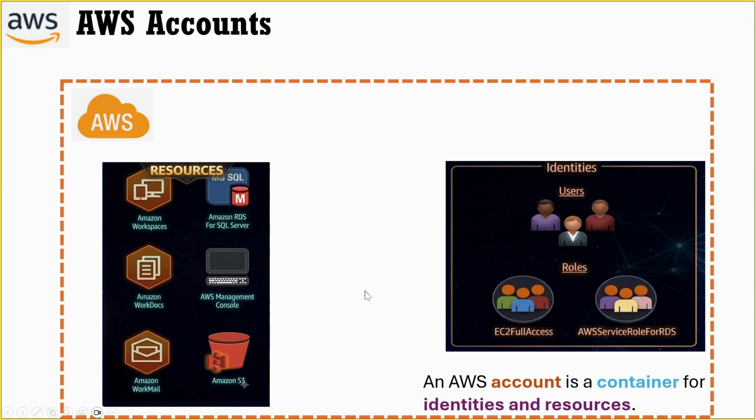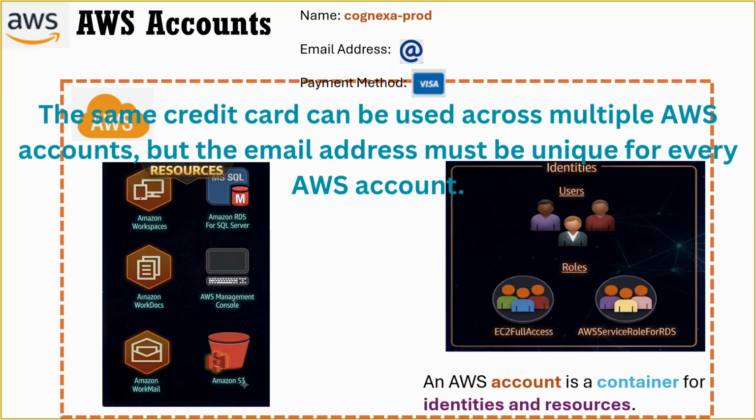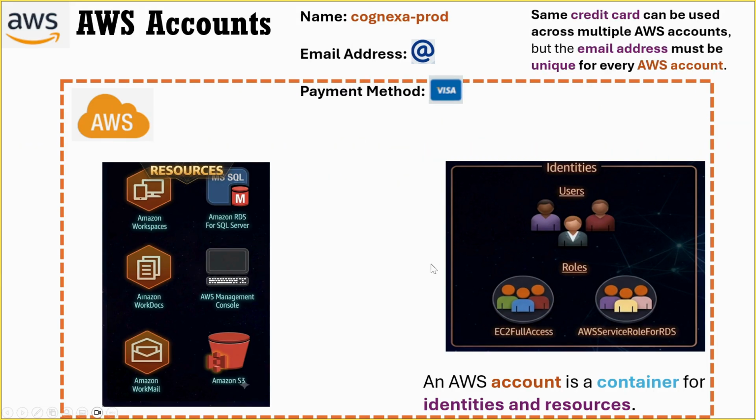and resources. Now, when we create an AWS account, we provide an account name, a unique email address, and a payment method, typically a credit card. For example, if you are creating a production account for a company called Cognexa, we might name the account Cognexa-prod. We would then provide a unique email address specifically for that AWS account along with a credit card. One important point to remember is that the same credit card can be used across multiple AWS accounts, but the email address must be unique for every AWS account. So in other words, you need a separate email address for each AWS account that you create.